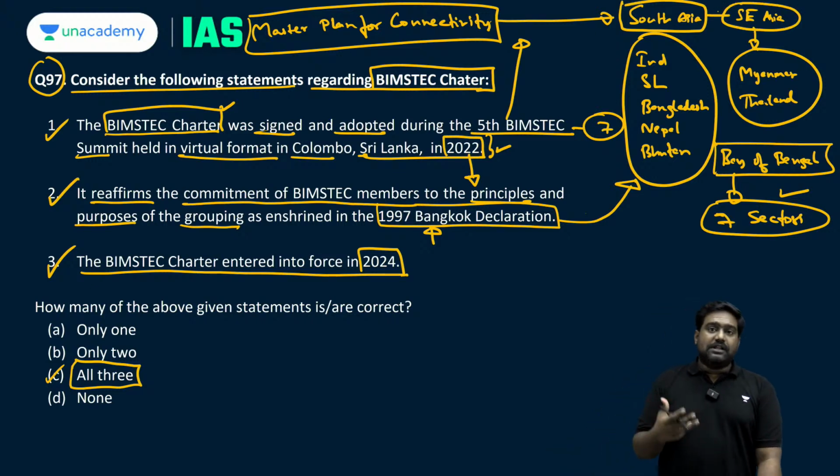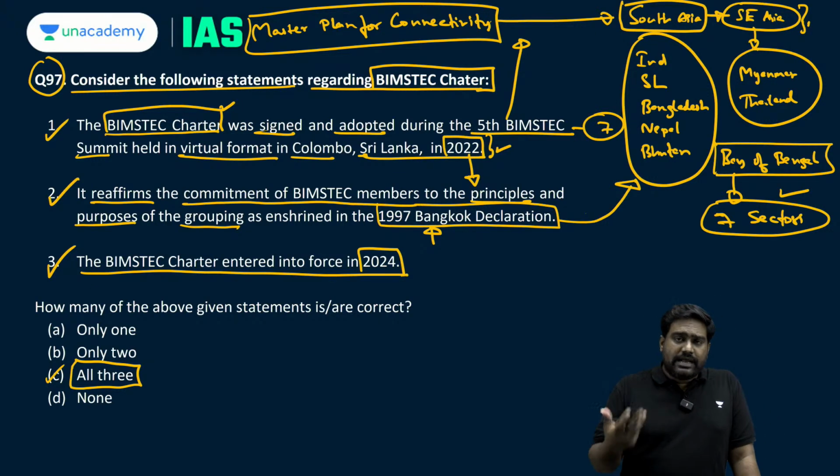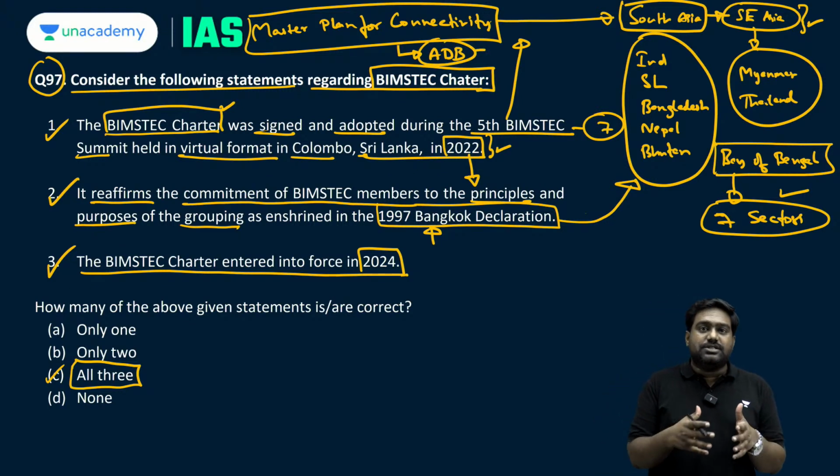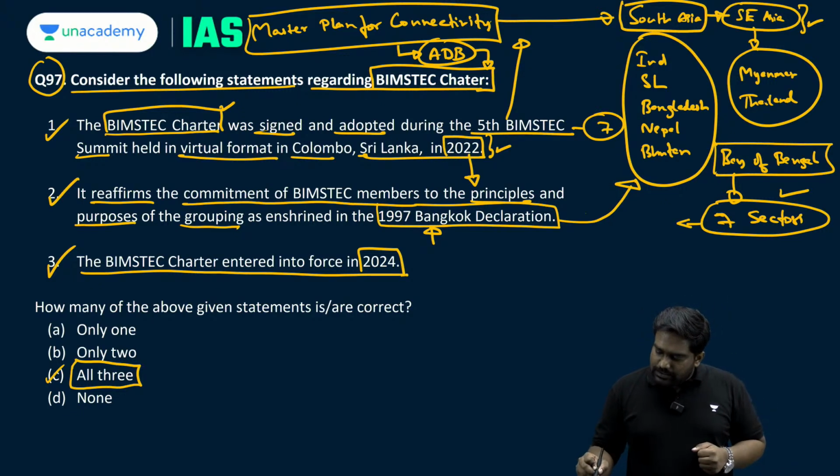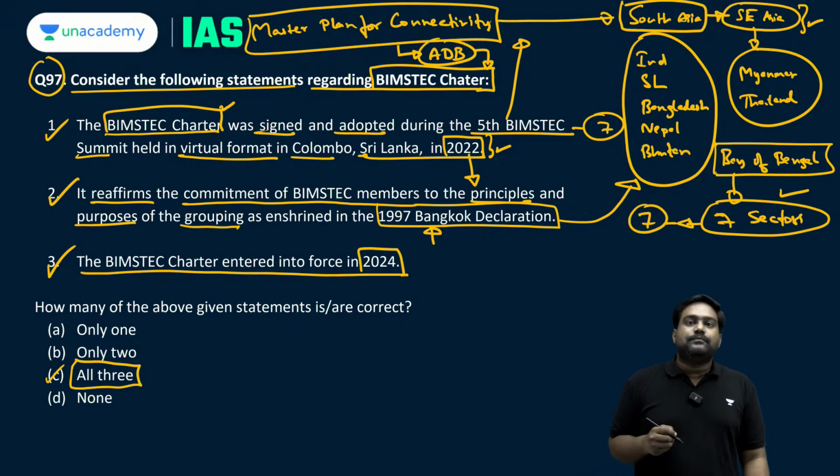They have taken up several projects, maritime projects, road and railway projects, etc. And under the master plan for connectivity, the Asian Development Bank will be funding these BIMSTEC initiatives to bring the two regions together.